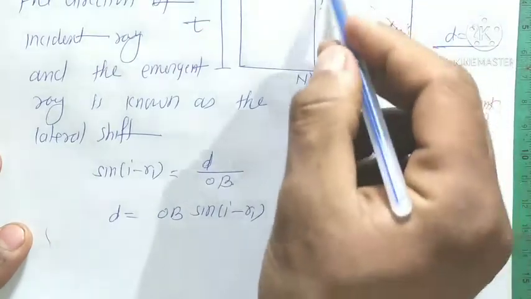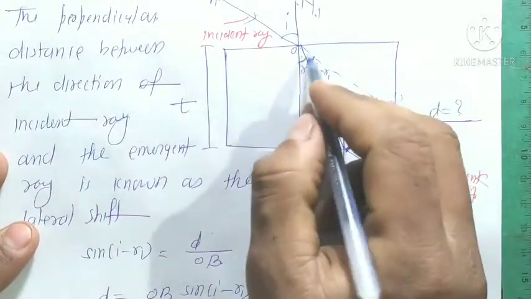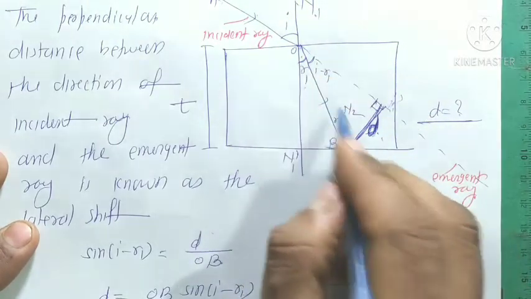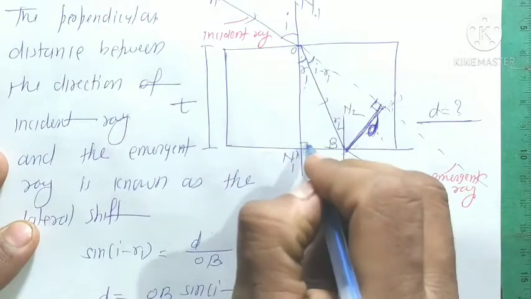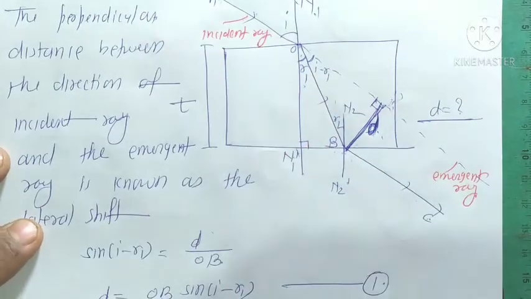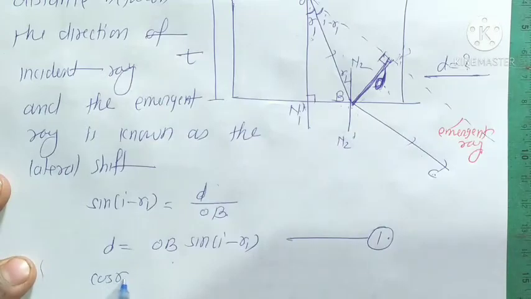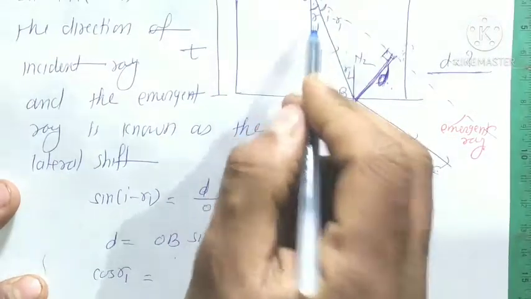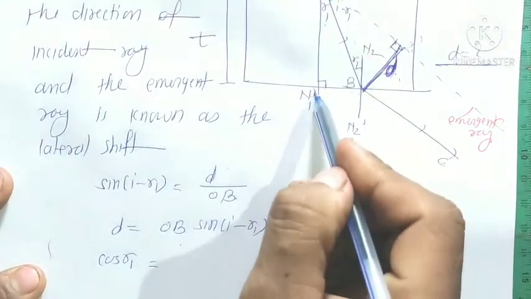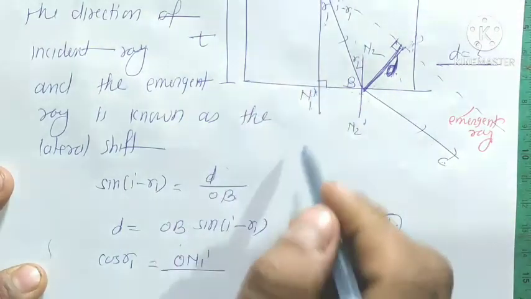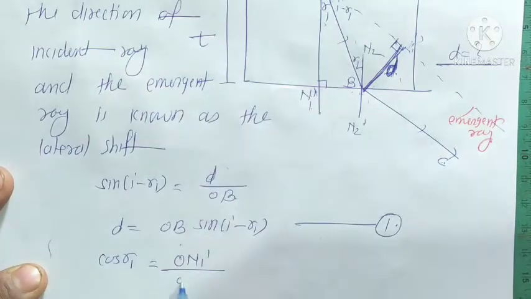You see that here this is a right angle triangle. Again, this O, N dash and B is also a right angle triangle. So here cos R1 is equal to O N1 dash upon OB.